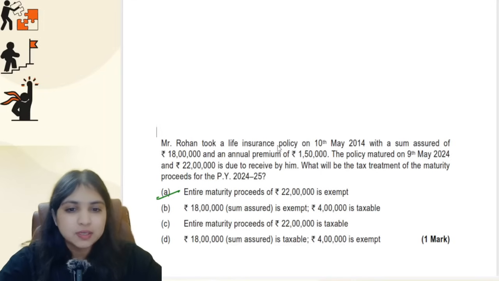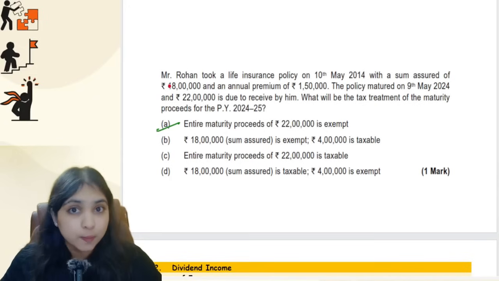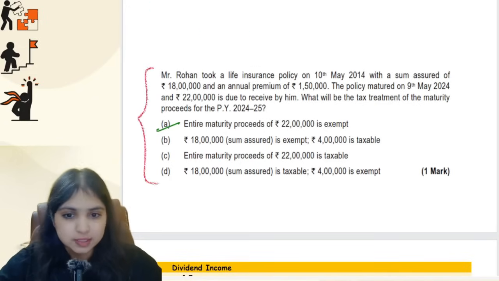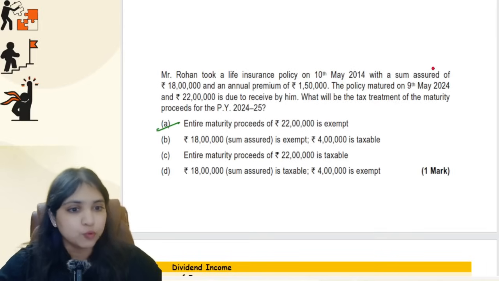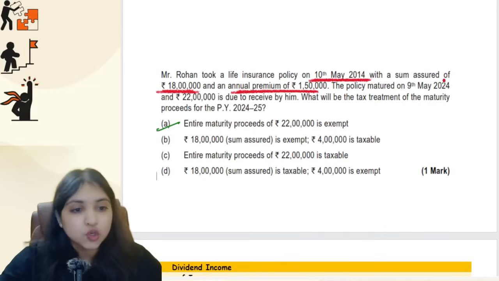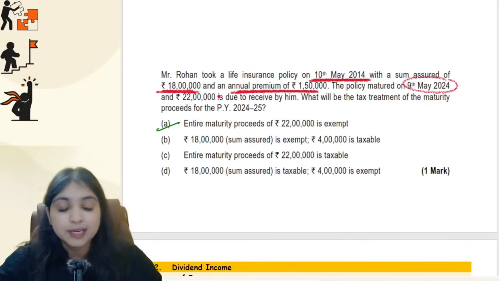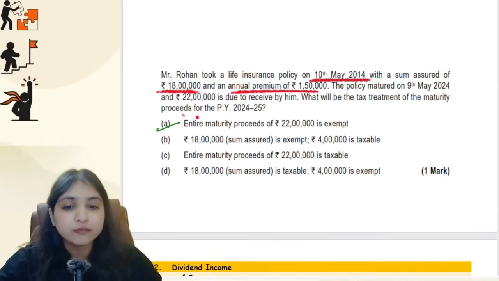Okay, now coming to the next point, guys, this is relating to life insurance maturity proceeds, for which I put one detailed SOS video also, which I hope you've watched. Let's read the question. The question says, Mr. Rohan took a life insurance policy on the 10th of May 2014. Sum assured 18 lakh rupees, annual premium is 1 lakh 50,000 rupees. So sum assured 18 lakh, annual premium is 1 lakh 50,000. Policy is taken on 10th May 2014. The policy matured on 9th May 2024. 22 lakh is due to be received by him. What will be the tax treatment of the maturity proceeds?